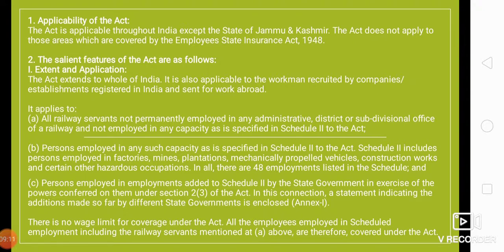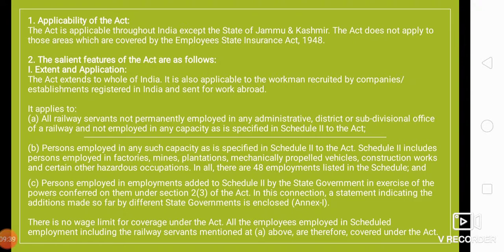The Act does not apply to those areas which are covered by the Employees State Insurance Act 1948.